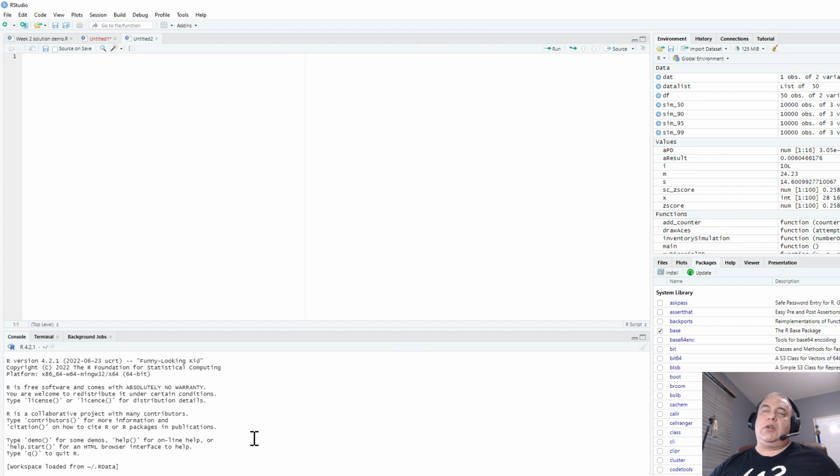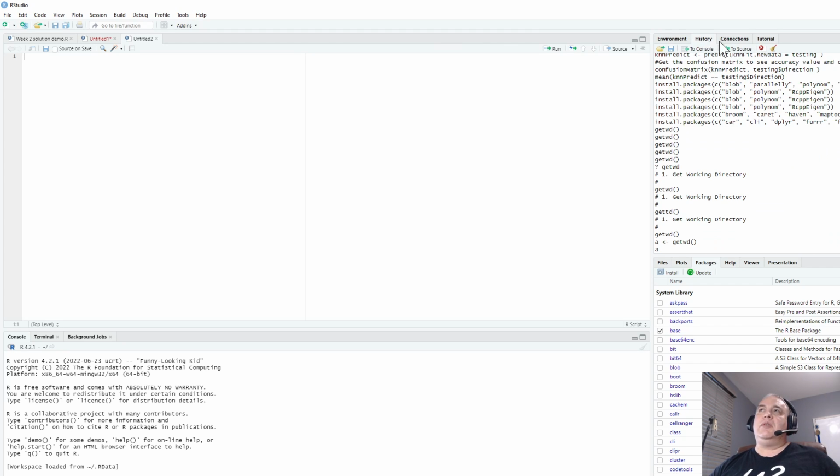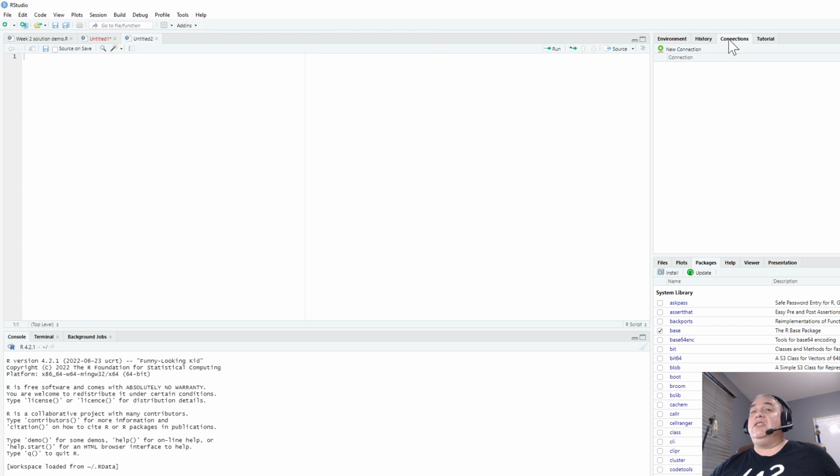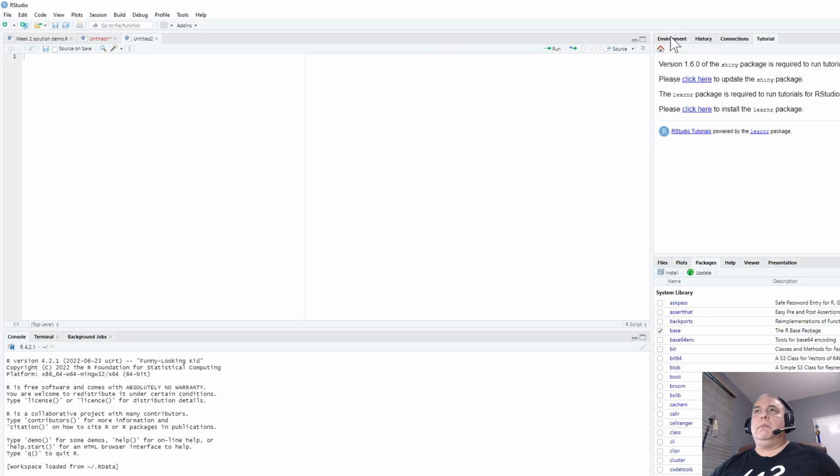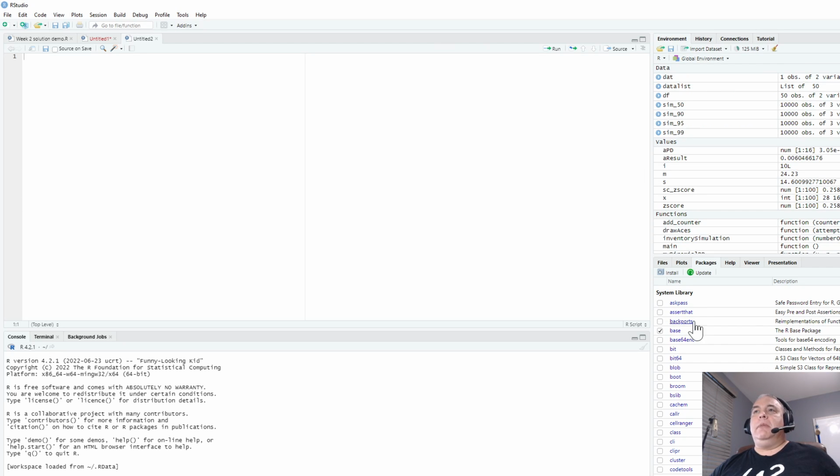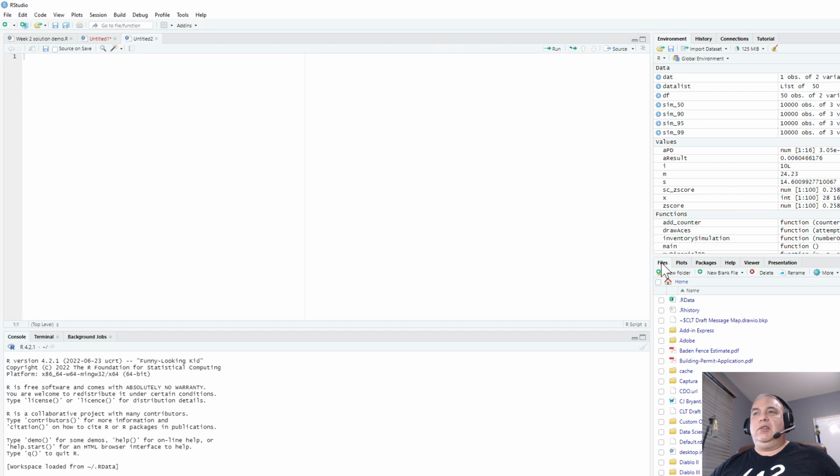Bottom left-hand corner, sorry. The upper right-hand corner is the environment pane. It's also got the history. It's also got data connections if you've made any data connections, and a tutorial. Okay? And in the lower right-hand corner, this is where you've got the files, which is primarily what's going to be of interest to us.